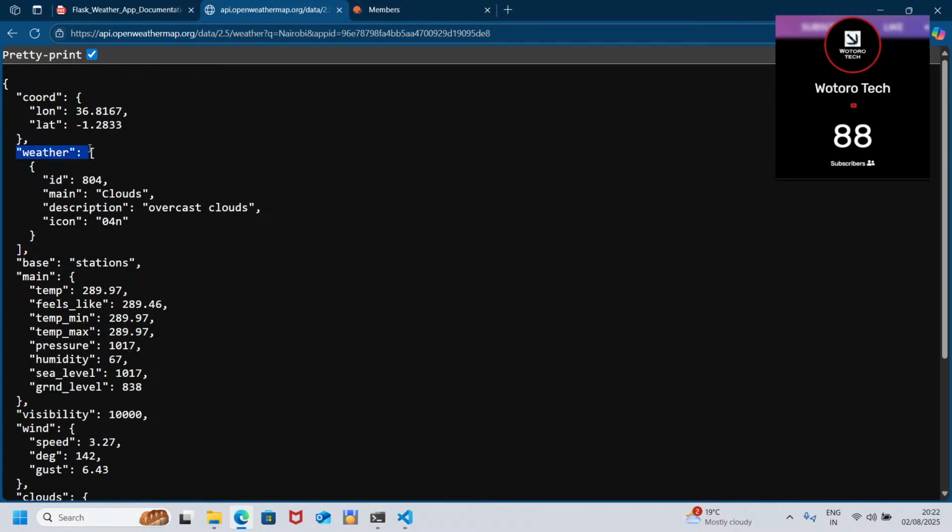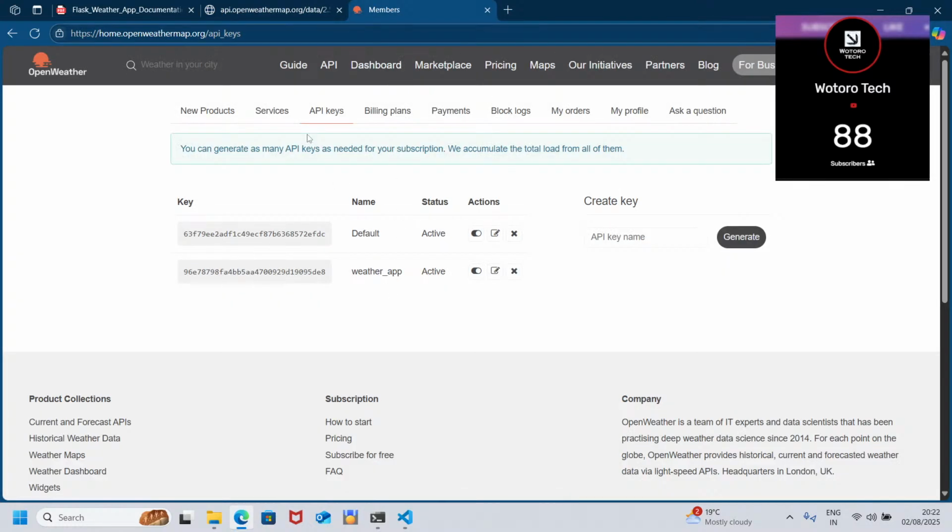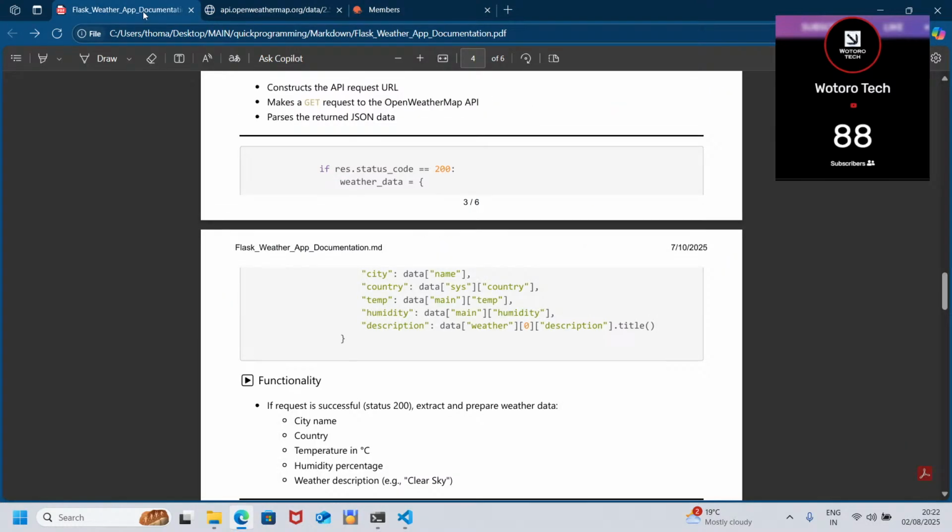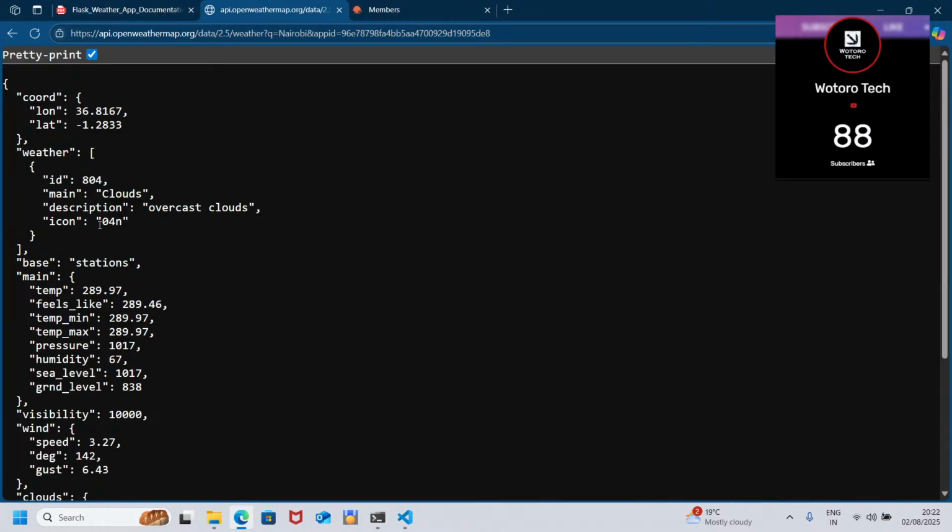Description. Yes, it's here. Weather, then description. So for weather, you see this small one here. Then description. Let's try to see what the issue is here. You find that weather does not only have a dictionary, but it has a list before.